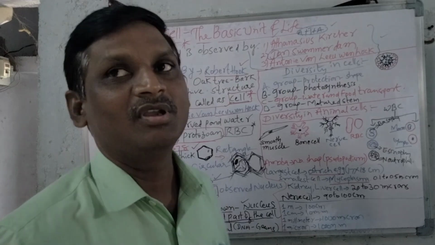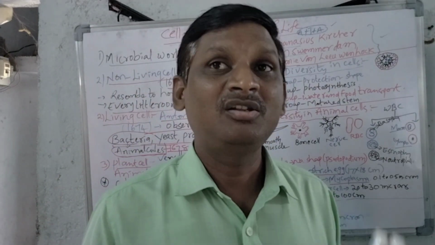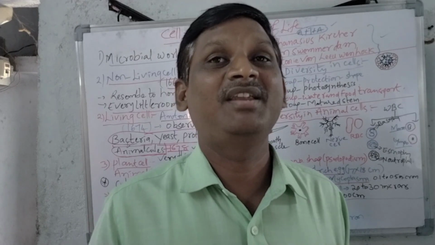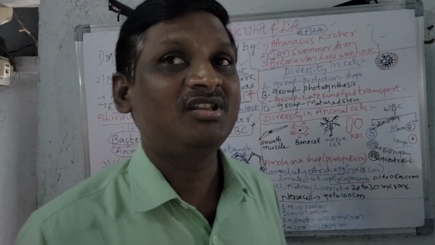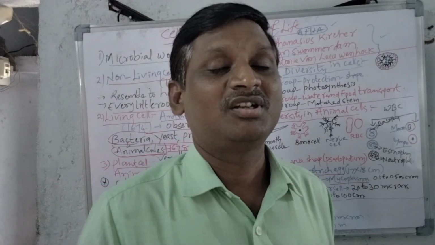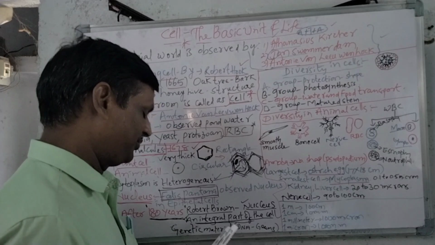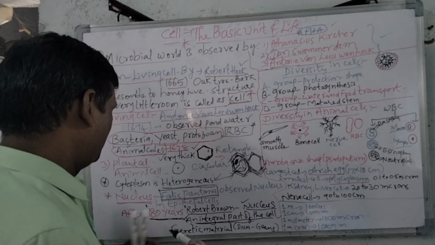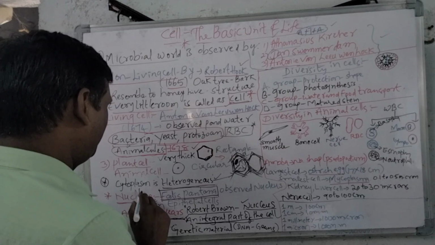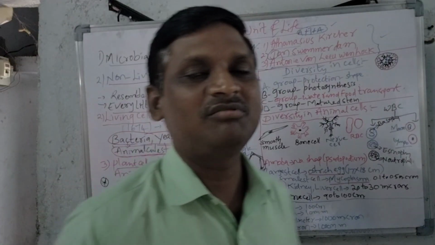We will say Robert Brown discovered the nucleus, and he also said that the nucleus is an integral part of the cell. That's why the credit for the nucleus discovery goes to Robert Brown in the year 1831. Remember this year, 1831: Robert Brown discovered the nucleus.